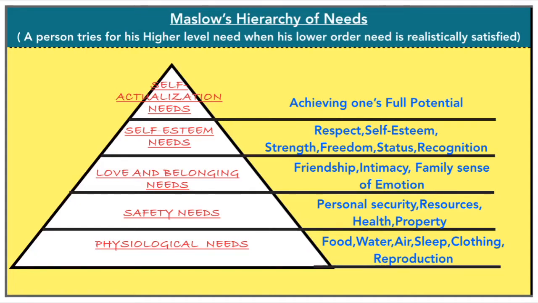Fourth comes the self-esteem needs, where the employees, after satisfying the physiological, safety, and love and belonging needs, move on to the self-esteem needs. The good examples for self-esteem needs are respect, self-esteem, strength, freedom, motivation, status, recognition, etc. After getting satisfied with physiological needs, safety or security needs, love and belonging needs, and self-esteem needs, they move on to the top level, which is self-actualization needs, which means the employees achieve one's full potential. So this is the hierarchy of Maslow's hierarchy of needs.